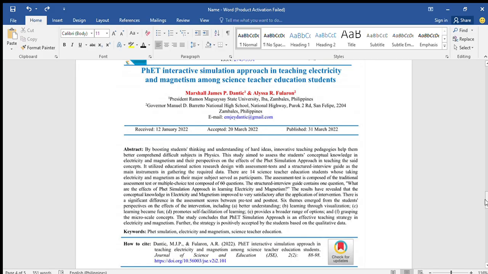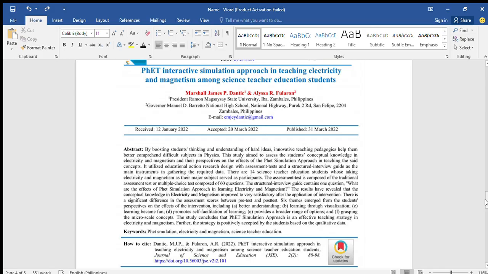The structured interview guide contains one question: what are the effects of the FIT simulation approach in learning electricity and magnetism? Their study reveals that the conceptual knowledge in electricity and magnetism improved to very satisfactory after the application of the intervention. So it improved because of the intervention.